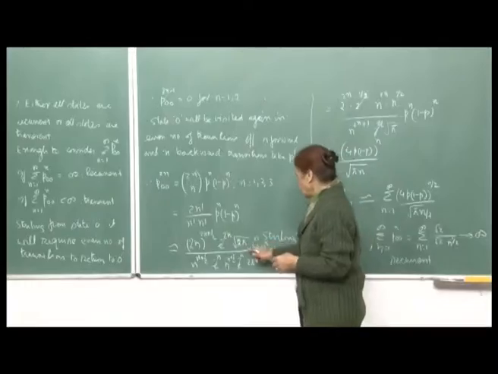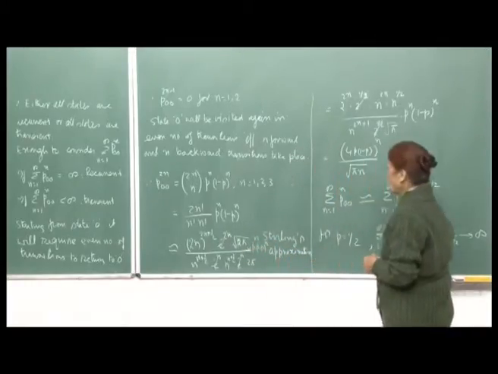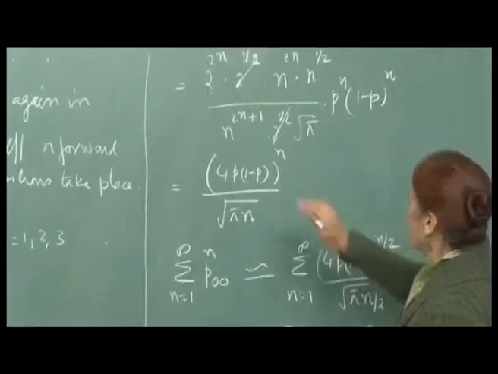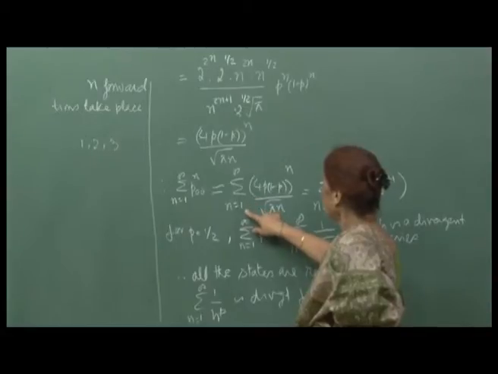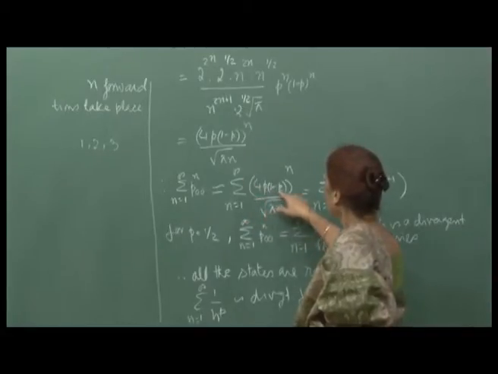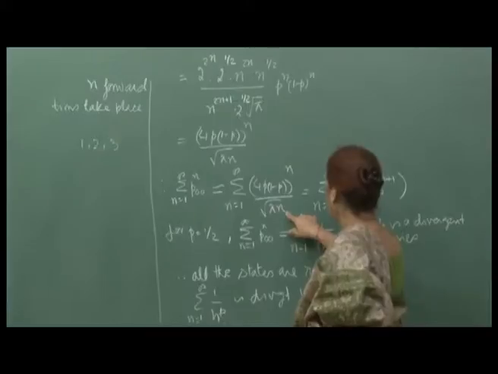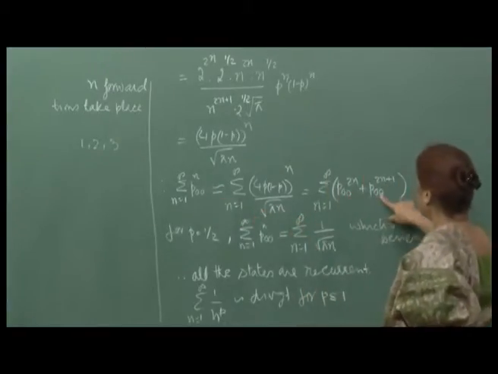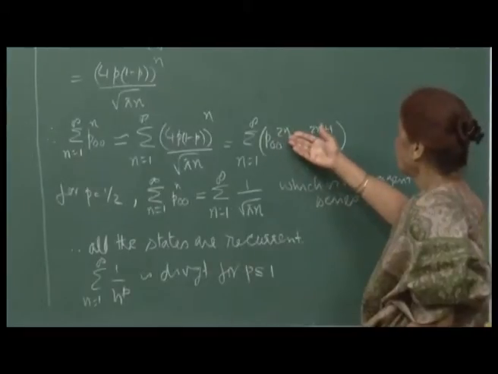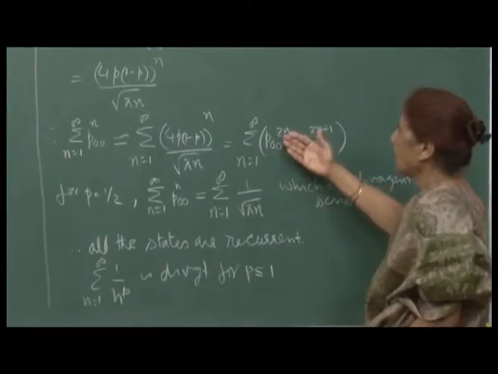After using Stirling's approximation formula for the factorials, I get back. So, we saw that this series can be approximated by the series n varying from 1 to infinity, (4p(1-p))^n upon root pi n. Now, the terms I can break up as a sum of even terms and odd terms, and here even though I have written the index as n, it does not matter, it is a dummy index.